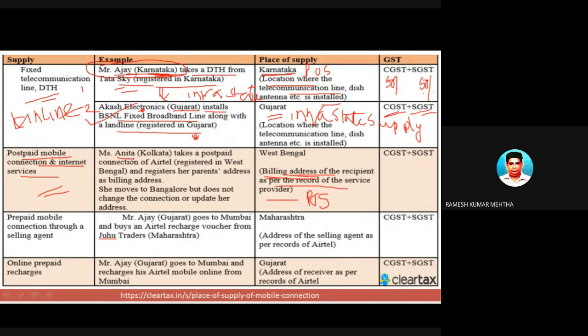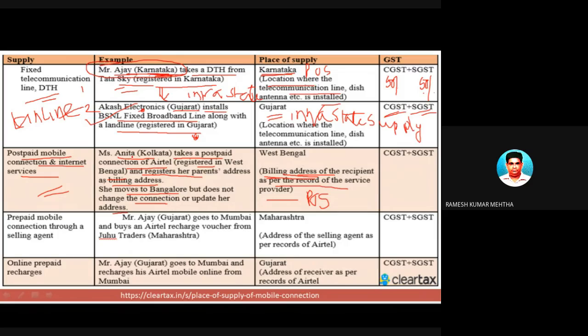Here, Miss Anita of Kolkata takes a postpaid connection of Airtel registered in West Bengal and registers her parents' address as the billing address. She moves to Bangalore but does not change the connection or update her address.